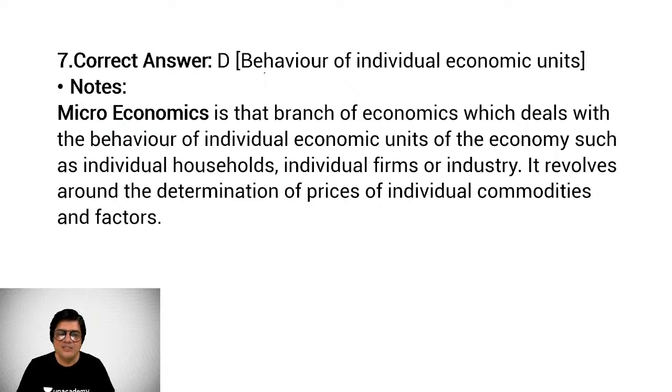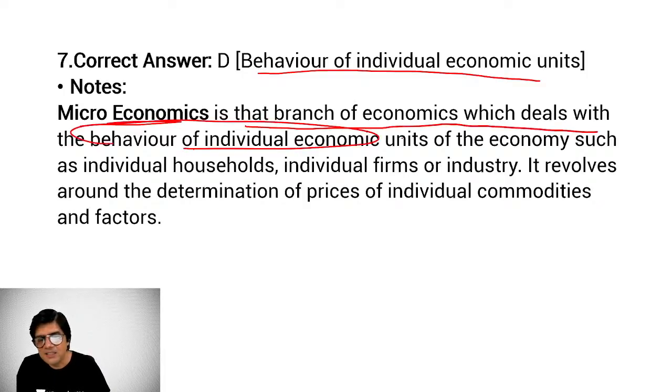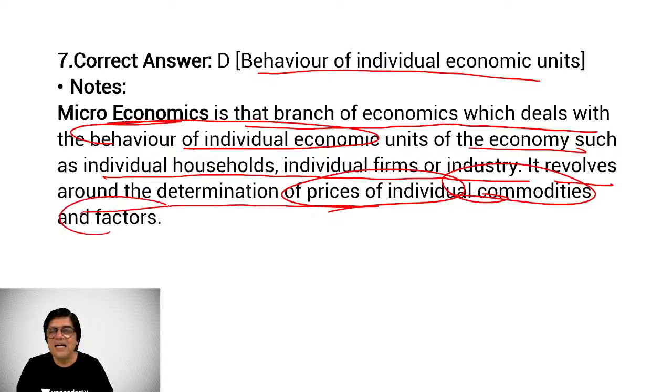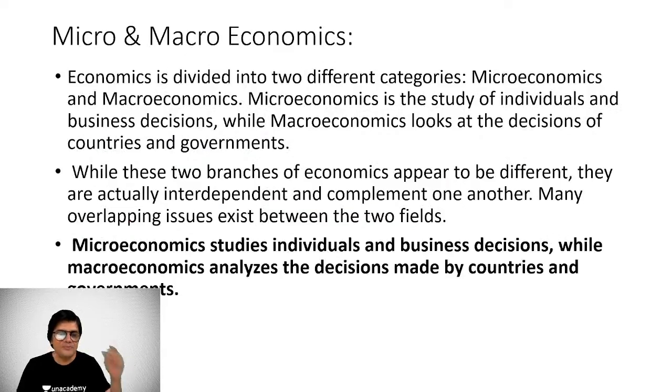अब इसमें करेक्ट आंसर तो ये बिहेवियर ऑफ द इंडिविजुअल इकोनॉमिक यूनिट्स है, और माइक्रो इकोनॉमिक्स इज दैट ब्रांच ऑफ इकोनॉमिक्स विच डील्स विद बिहेवियर ऑफ इंडिविजुअल इकोनॉमिक यूनिट्स of the economy, such as individual households, individual firms, or individual industry. It revolves around the determination of prices of individual commodities and its factors, right? Macro economics में क्या difference होता है, that you should understand that economics is broadly divided into these microeconomics, macroeconomics.